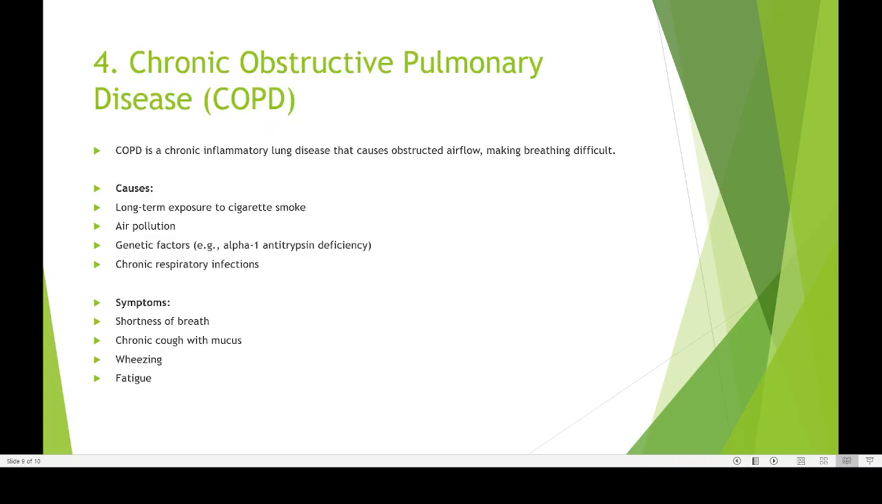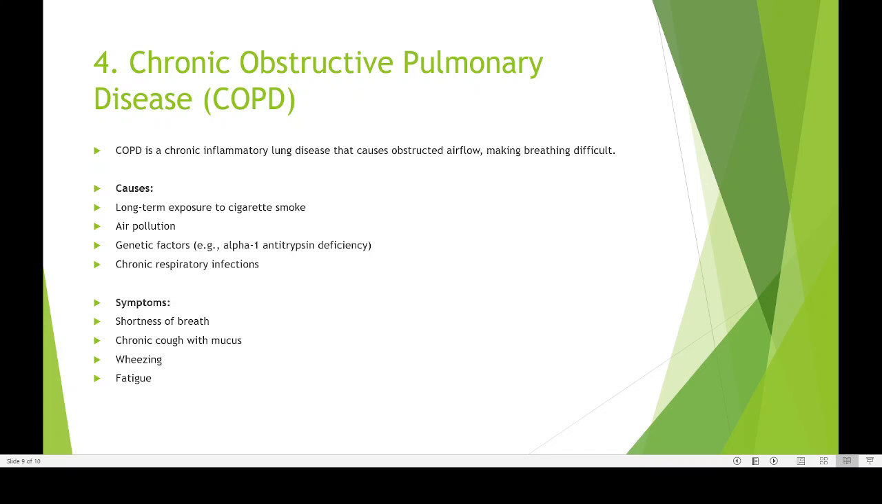Then the fourth disease is chronic obstructive pulmonary disease. It's a lung disease actually. It's a lung disease that causes obstructed airflow, making breathing difficult. So the person may not be able to breathe properly. There is a blockage within the lungs.